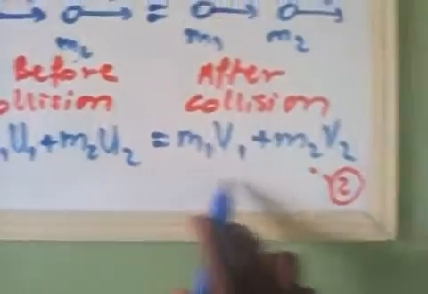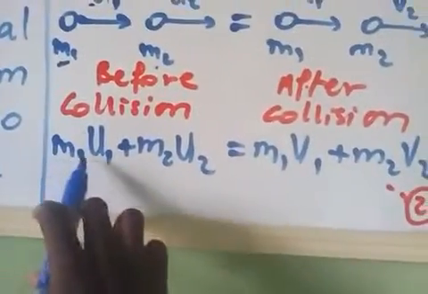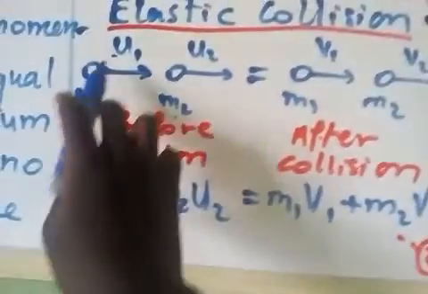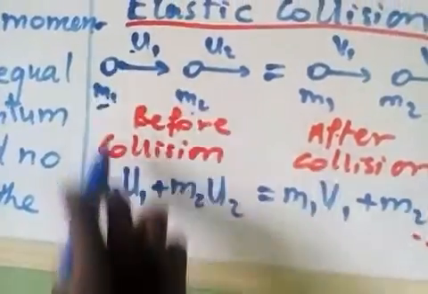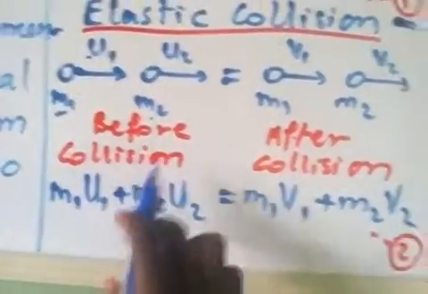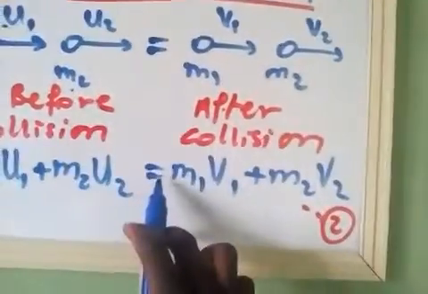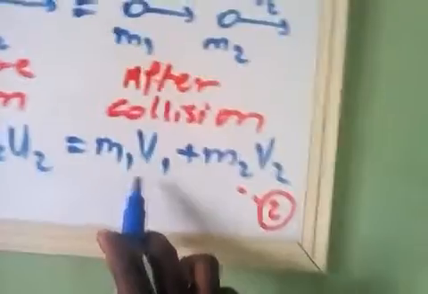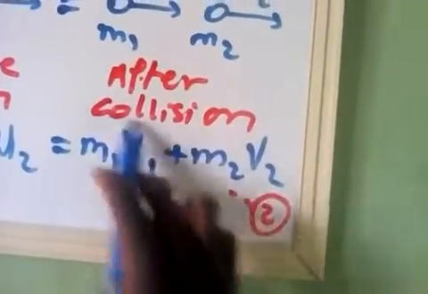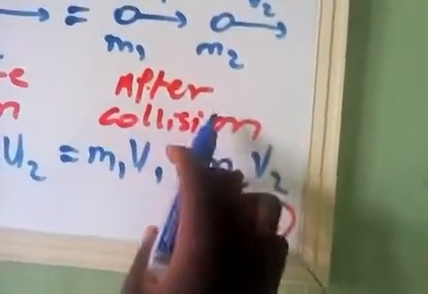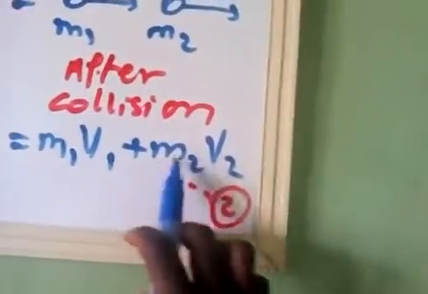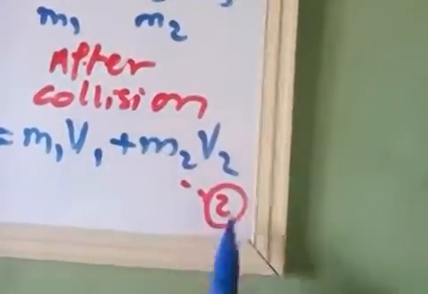which is m1 u1, that is the momentum of the first object before collision, plus m2 u2, the momentum of the second object before collision, is equal to m1 v1, the momentum of the first object after collision, plus m2 v2, the momentum of the second object after collision.